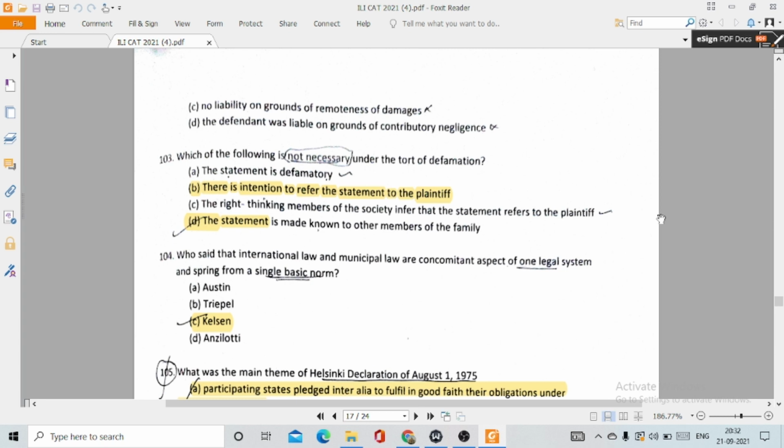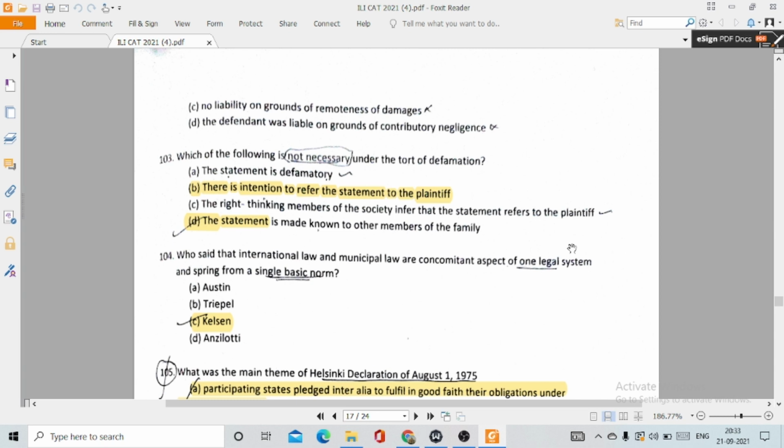So in case you have chosen both the options, then you are right. B, there is intention to refer the statement to the plaintiff, and D, the statement is made known to other members of the family. So this is not necessary for establishing the tort of defamation.